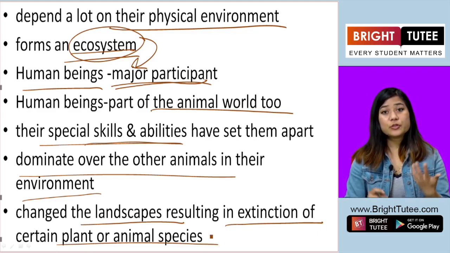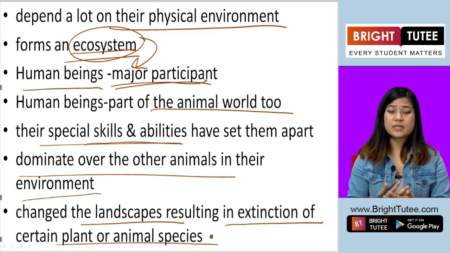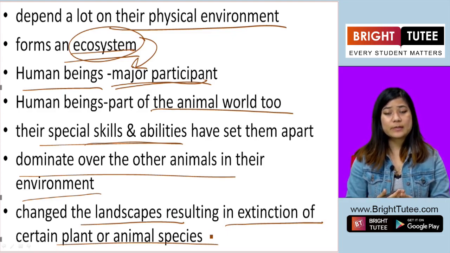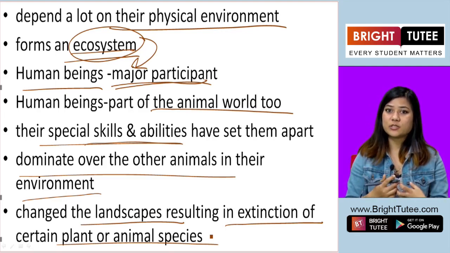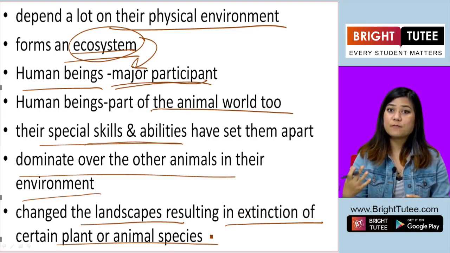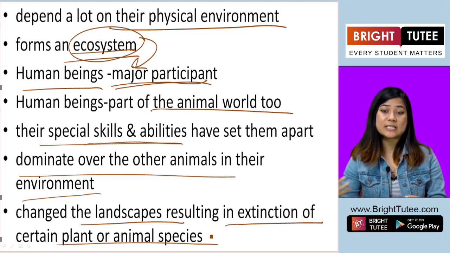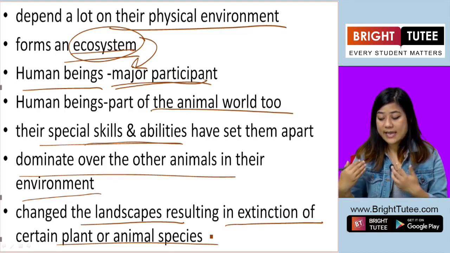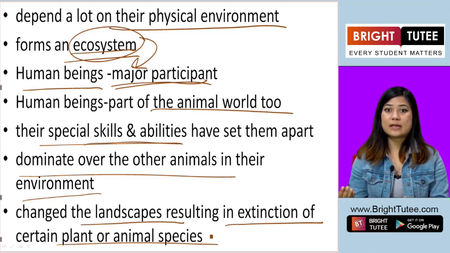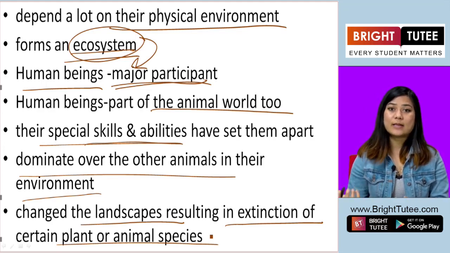So you see, human beings are wiser and have special skills and abilities, but if they do not become careful of how they use those skills and abilities, then they also cause the extinction of certain plants, vegetation and wildlife. Alright?